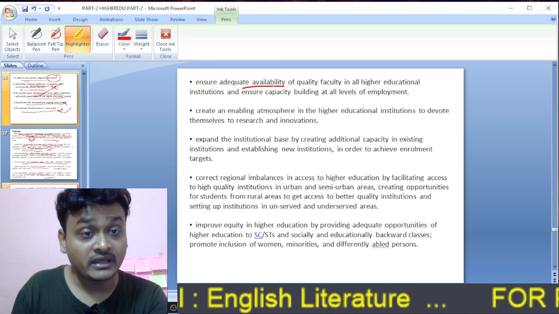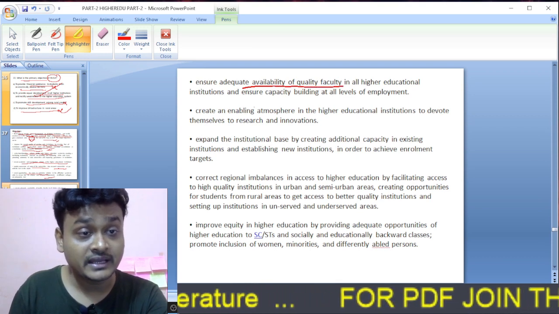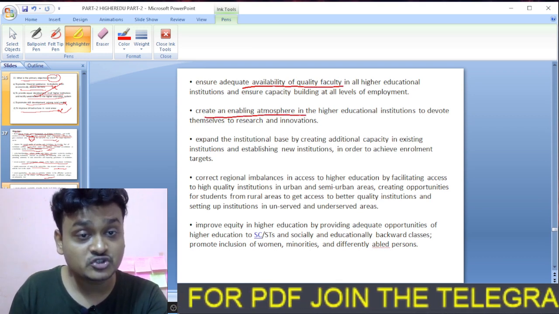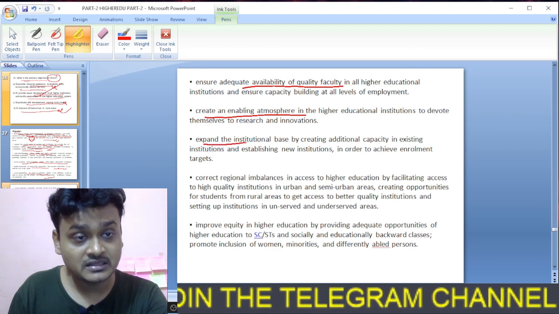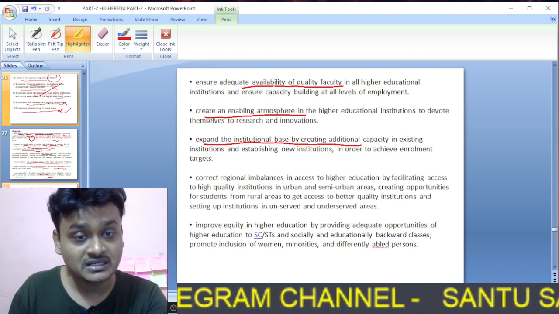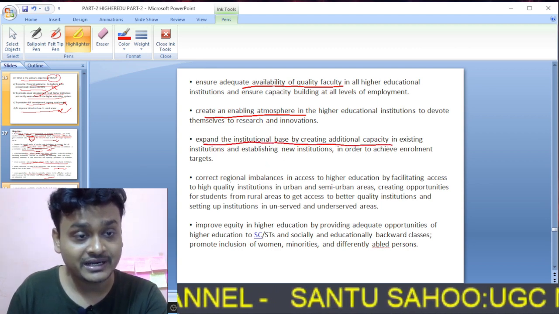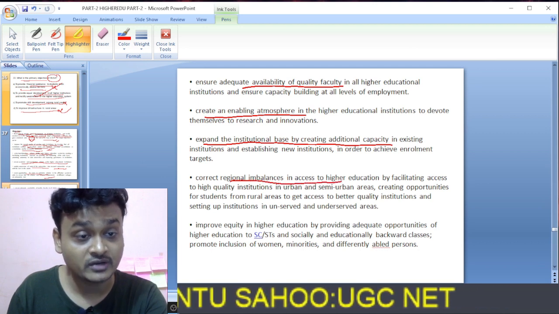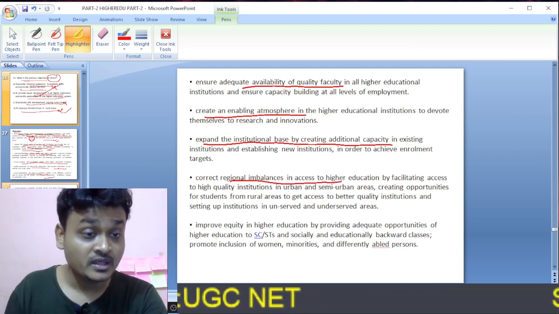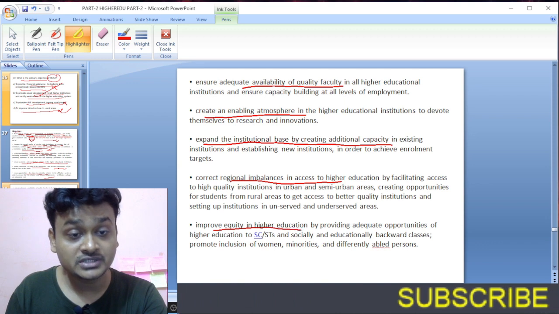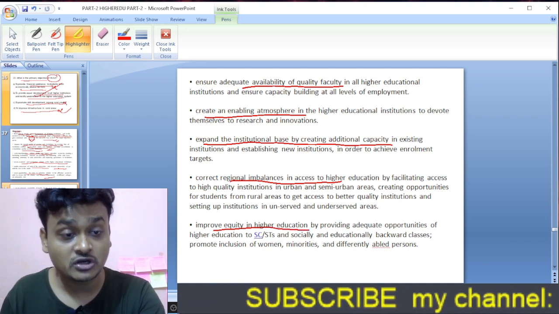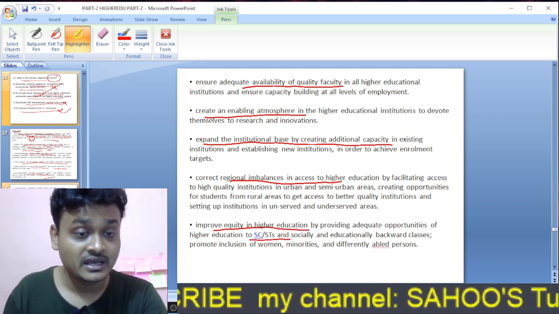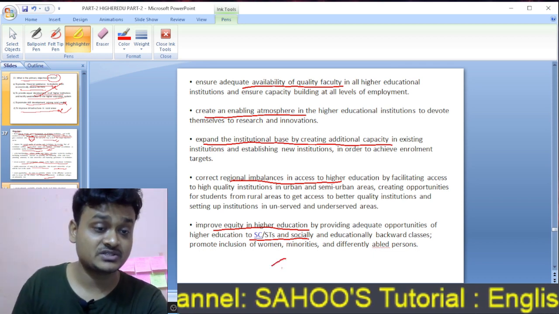To ensure adequate availability of quality faculty, create an enabling atmosphere, or expand the institutional base by creating additional capacity in existing institutions, or correct regional imbalances in access to higher education. And the last one is to improve equity in higher education by providing adequate opportunities of higher education to SC, ST and socially and educationally backward classes.